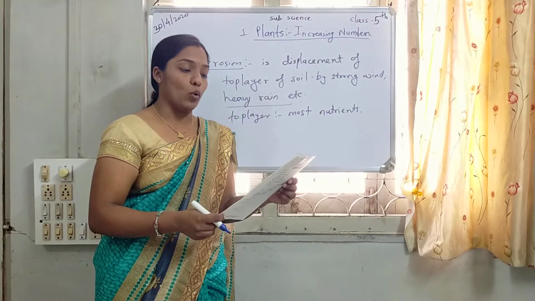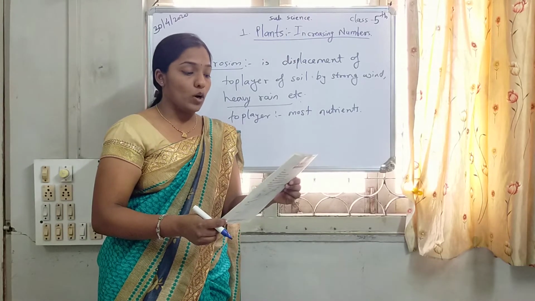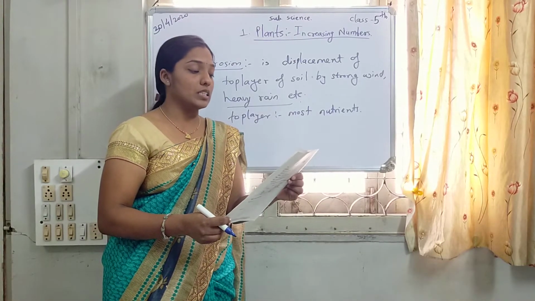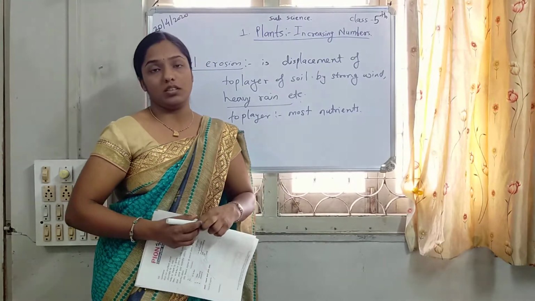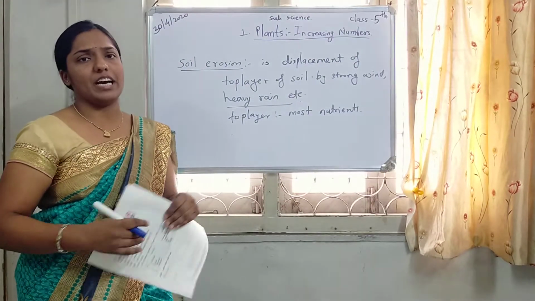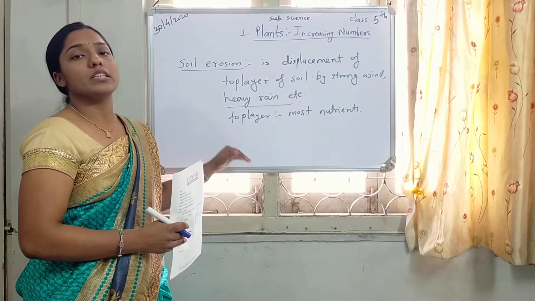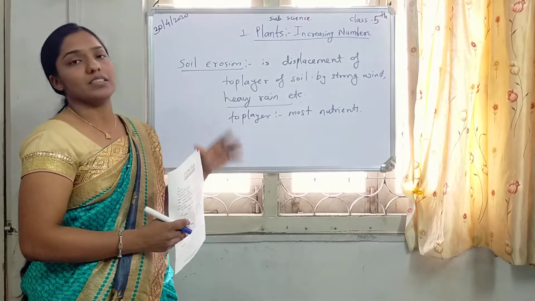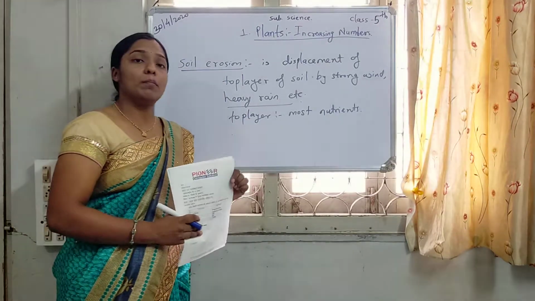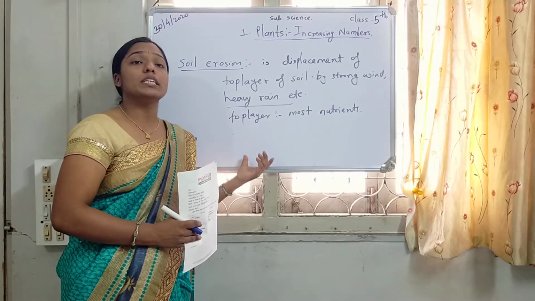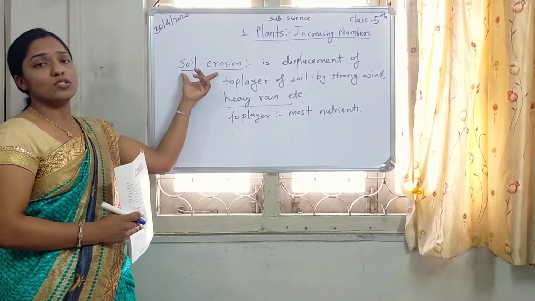We need to grow more and more plants since we depend on them. More plants would mean a continuous supply of plant produce to meet our needs. In everyday life every living thing needs food, and food is produced from plants. So we need to produce more and more plants to meet our needs and to stop soil erosion.